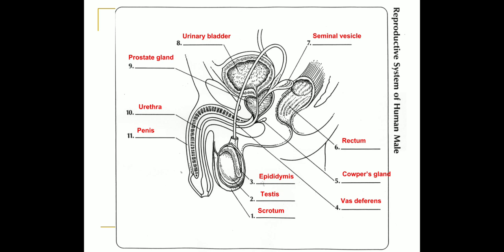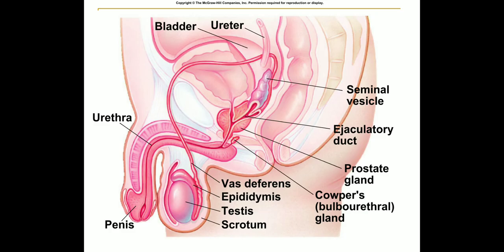This is the reproductive system of the human male. The same diagram, the male reproductive system.